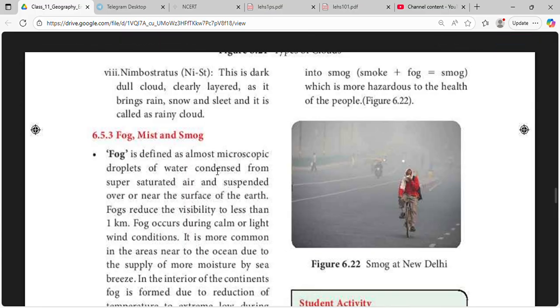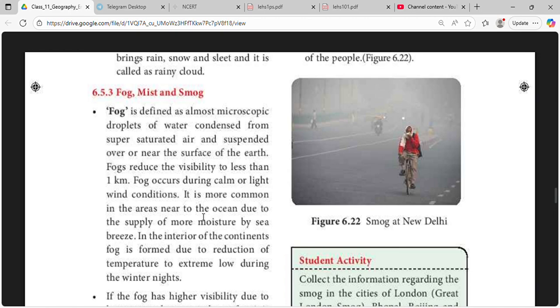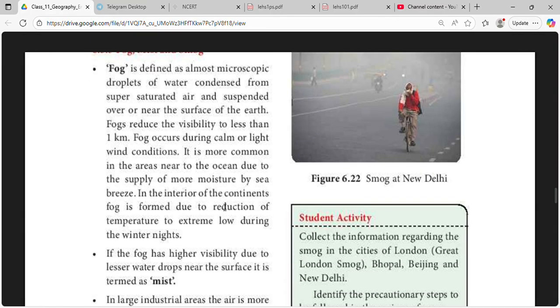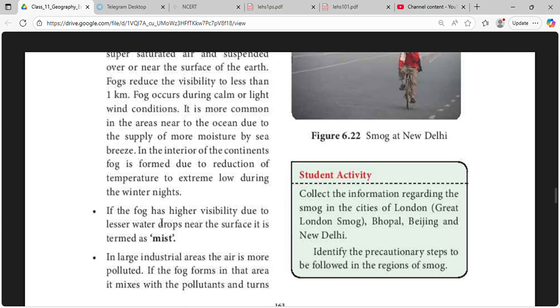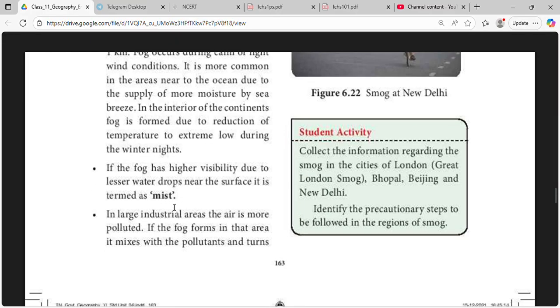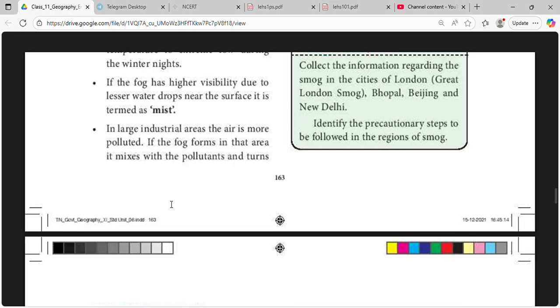Fog is described as microscopic droplets of water condensed from supersaturated air and suspended over or near the surface of the earth. Fog has a visibility of less than 1 kilometer. Fogs occur during calm or light wind conditions. It is more common in areas near the ocean due to the supply of more moisture by the sea breeze. In the interior of the continents, fog is formed due to the reduction of temperature to extreme lows during winter nights. If the fog has higher visibility due to fewer water drops near the surface, it is termed mist. In large industrial areas, the air is more polluted.